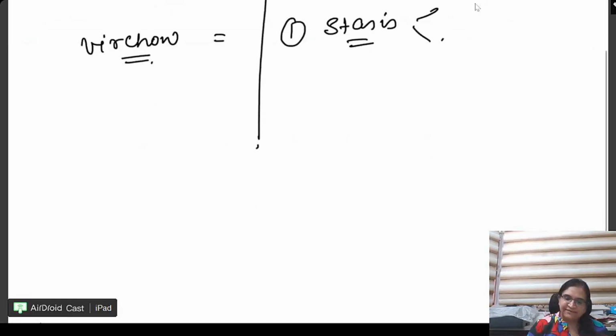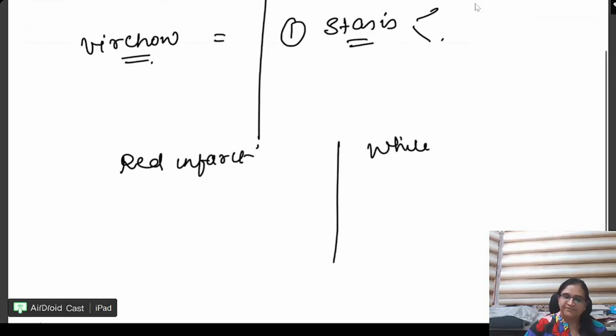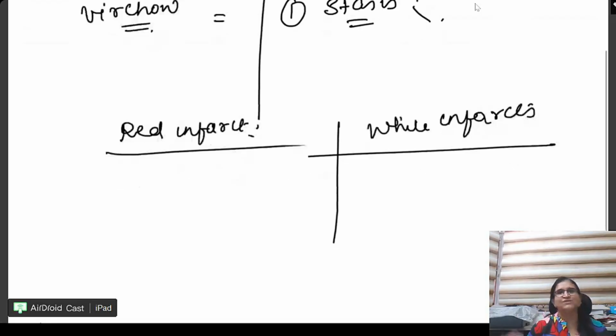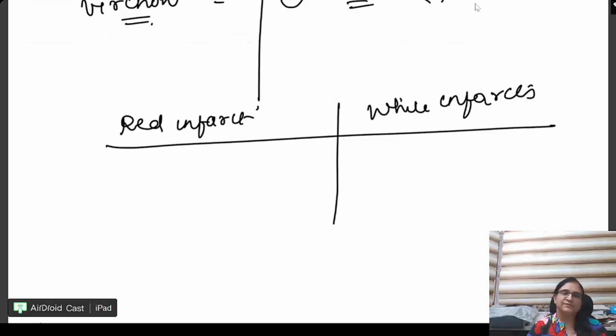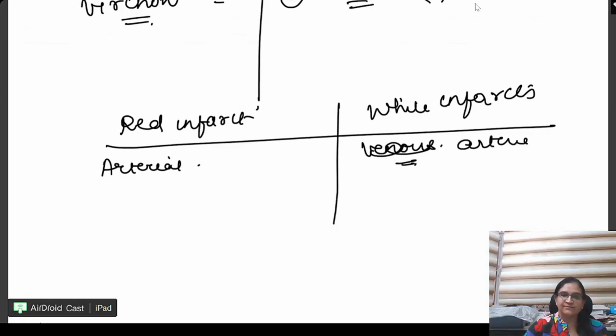Next is difference between red infarct and white infarct. Okay, ये अभी हम कर चुके हैं, but we have done it in a different word. Red infarcts are arterial. White infarcts are venous. No, sorry, arterial occlusion in solid organs.